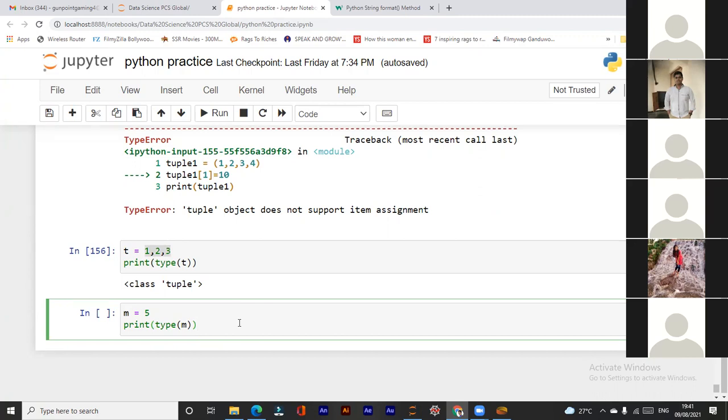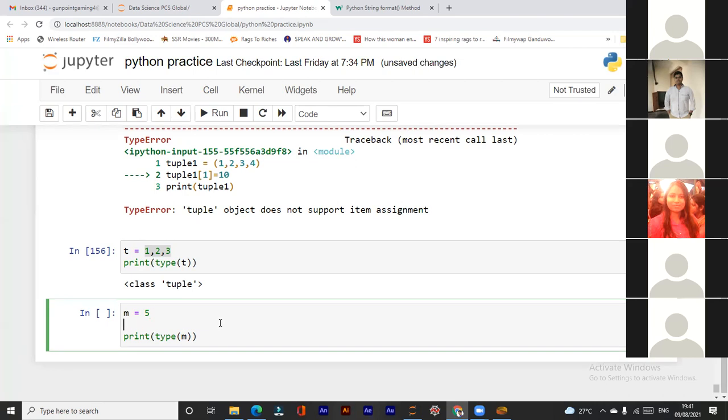It's a single one, sir. That's the reason we're telling it as integer. So why is it not a tuple? What's the mistake in this? If we are giving M comma N comma or something else, like 5, 6 and 7, then it works. But here we are giving only one for M. Okay, can you convert this into a tuple? Sir, if we append a comma after 5, then it will become a tuple, since a tuple is comma separated values. Yeah, right.